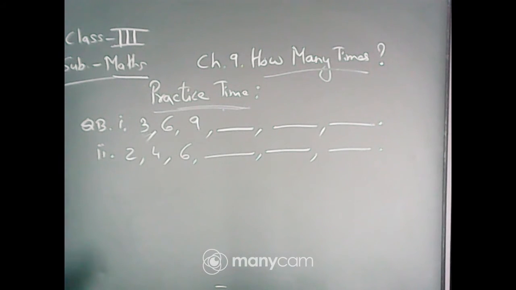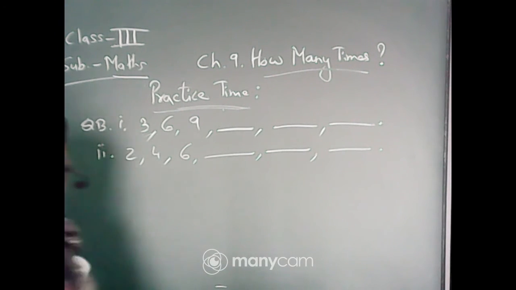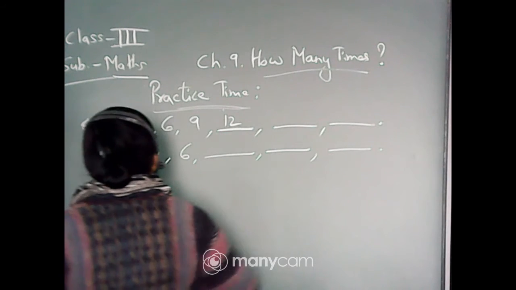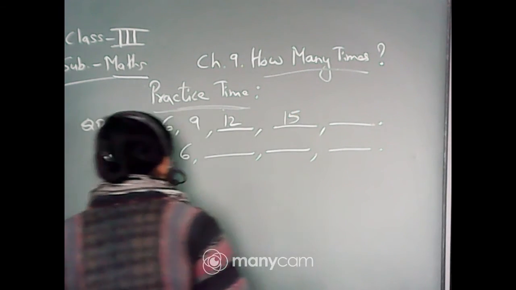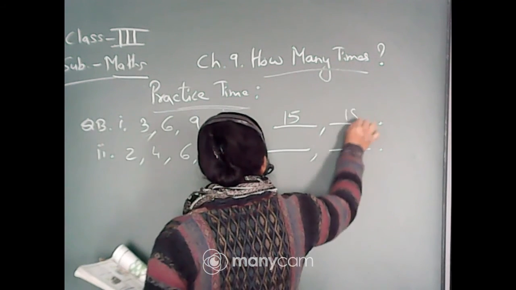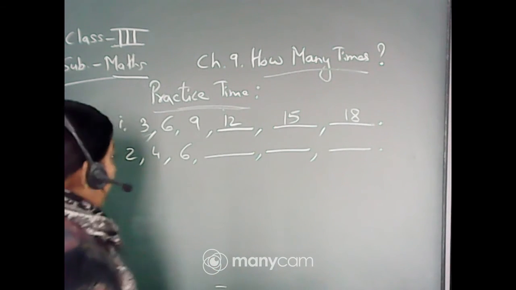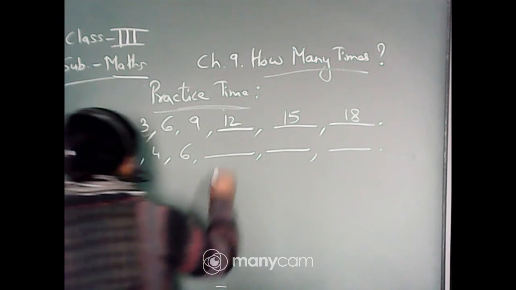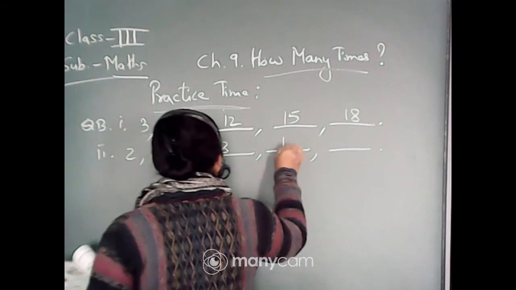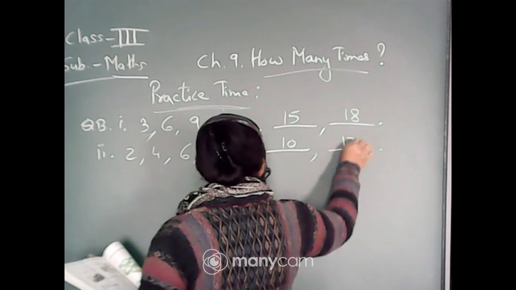Very good, Ronak. 3 3s are 9, 3 4s are 12. Then 3 5s are 15 and 3 6s are 18. So 3, 6, 9, 12, 15 and 18. Next one, table of 2. 2 1s are 2, 2 2s are 4, 2 3s are 6, 2 4s are 8, 2 5s are 10 and 2 6s are 12.